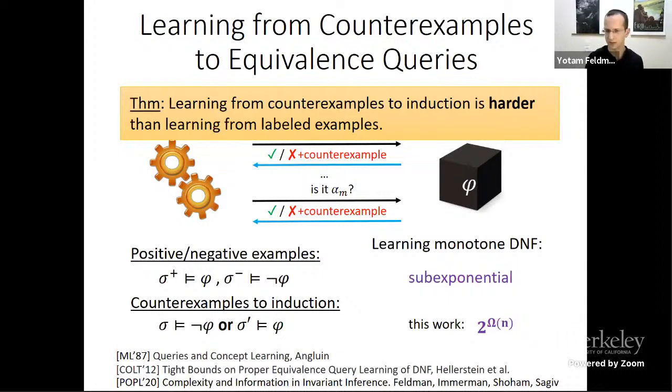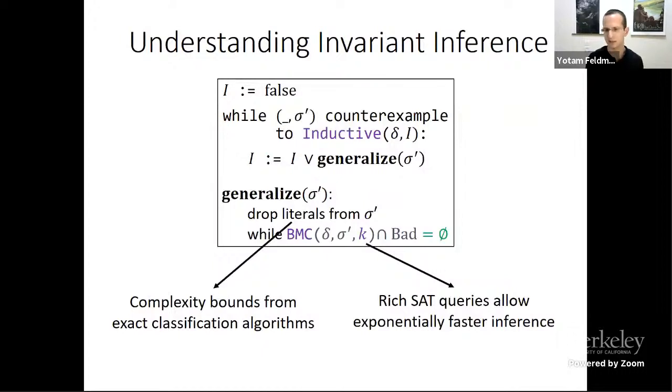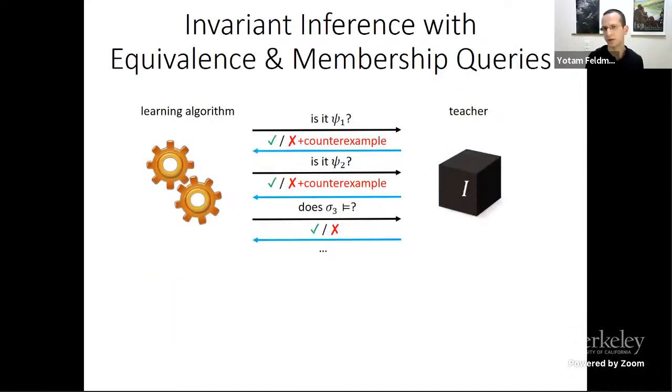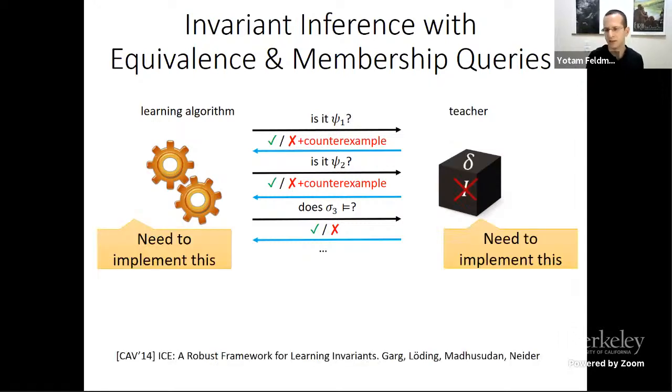Okay, so this was about learning models and the power of different queries. Now I want to briefly talk about complexity bounds from exact classification algorithms and this pattern of dropping literals. So again, we're thinking about exact concept learning with equivalence and membership queries. And we really would like to use these algorithms and these complexity results. But we have a problem: the teacher doesn't know the invariant.